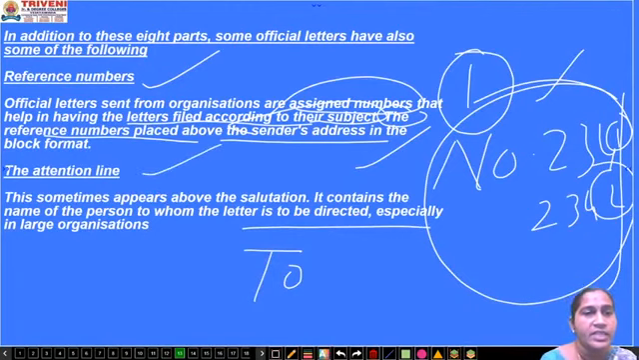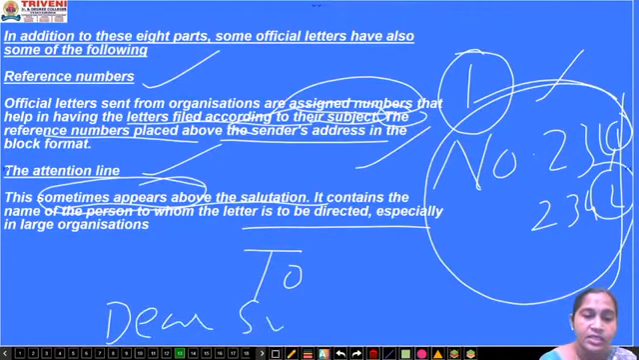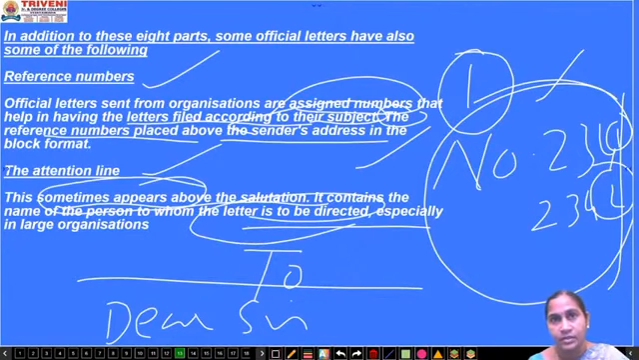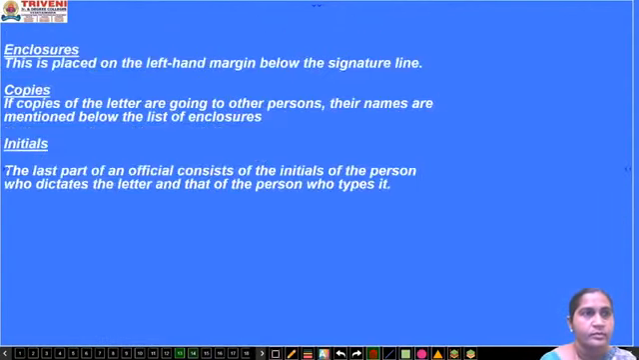Then the next one is the attention line. This sometimes appears, not always, above the salutation, above dear sir. This attention line contains the name of the person to whom the letter is to be directed, to whom this letter should be given. It should not be given to every person whomsoever he meets. Next one is enclosure. This we will discuss in our job application letter or covering letter. We will see this also.